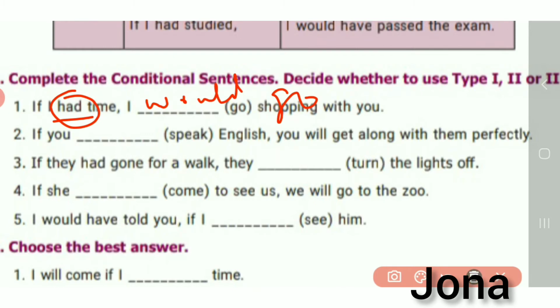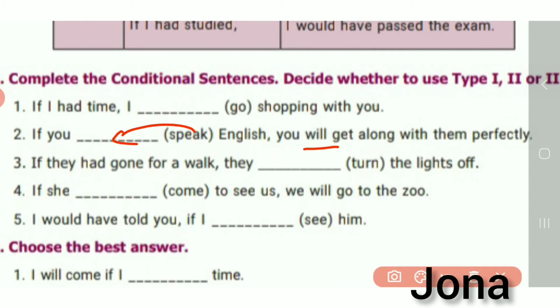The next sentence: If you dash speak English, you will get along with them perfectly. Will is here, so obviously it will be present tense only. So you have to write speak.